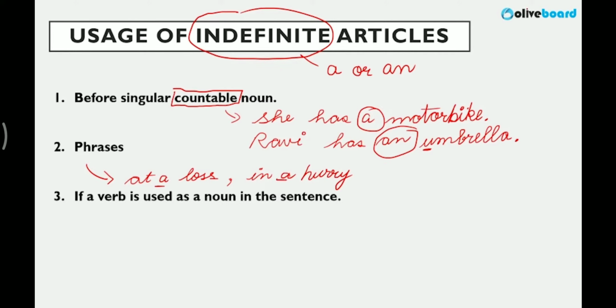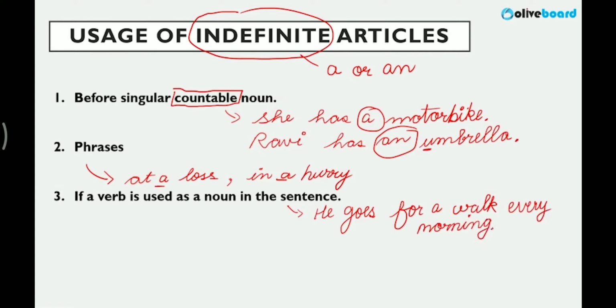Okay. If a verb is used as a noun in the sentence, important one, if you're using a verb word but it is used as a noun. For example, I will show you one very important example here. He goes for a walk every morning.